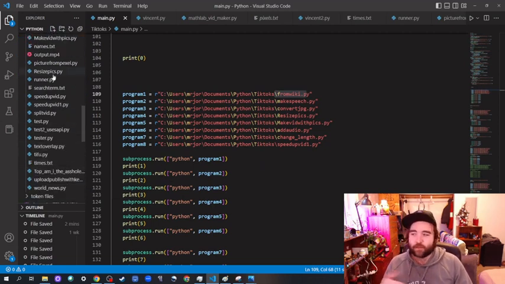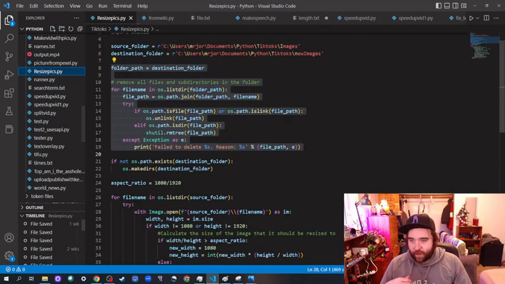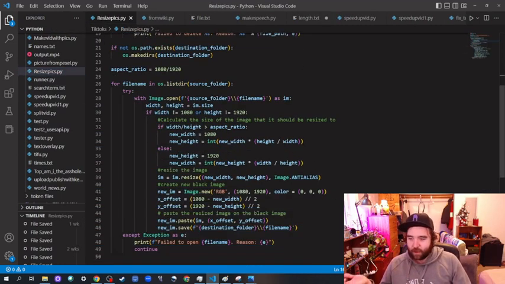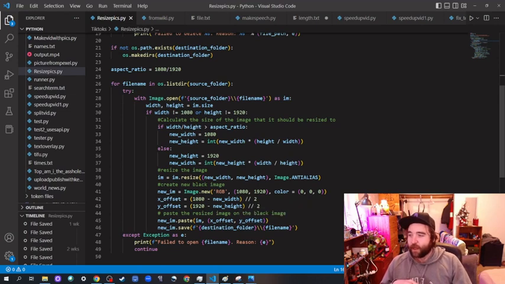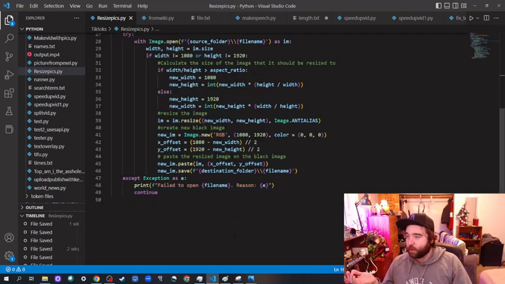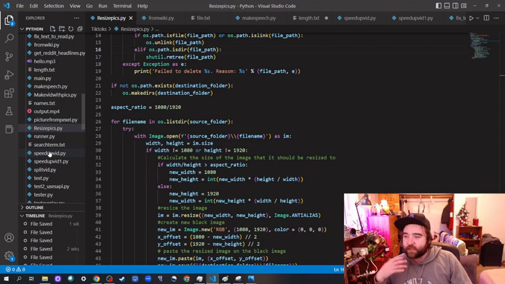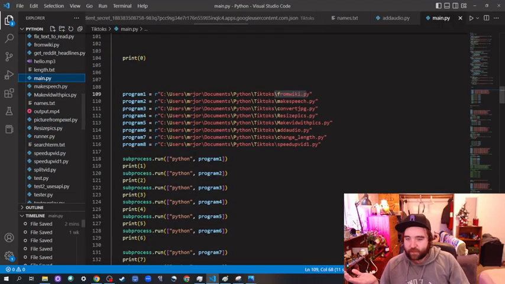That's another thing that happens with ChatGPT, is that it might not get it exactly right at the beginning. But if you go back and forth with it, I think I had to realize myself that I had to add black bars. And so that's what I asked it to do, is add black bars to make it the proper size. And so it ended up doing it. And so then now that it's got them all the right size, it makes the video with it.